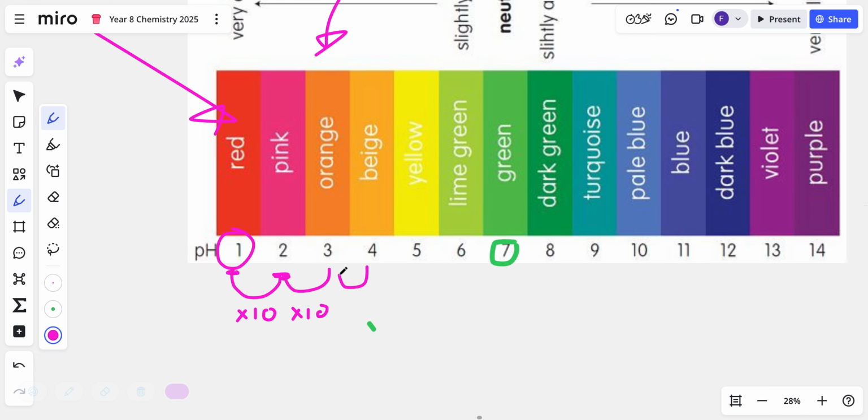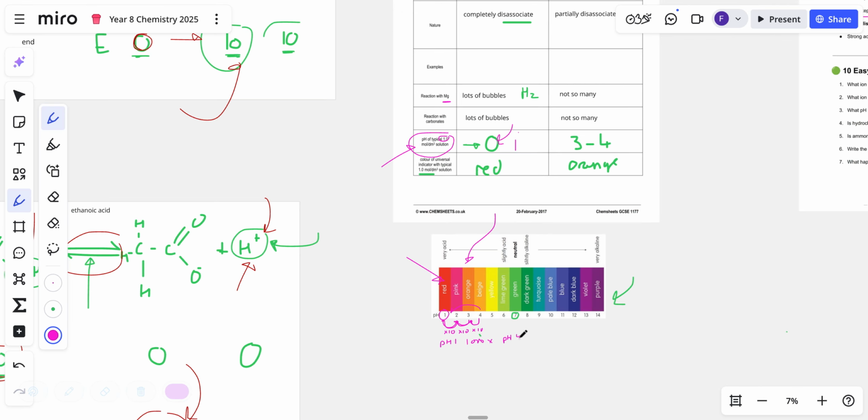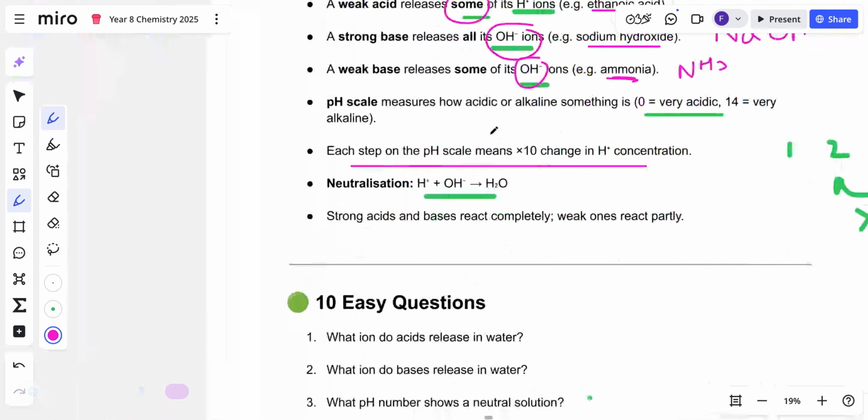When you look at something that is pH 4, people think it's only 4 times stronger. No. Each step is 10 times stronger. So 10 times 10 is 100, times 10 is 1,000. So a pH 1 acid is 1,000 times stronger than pH 4. This you will see in things like earthquakes on the Richter scale. Okie dokie.